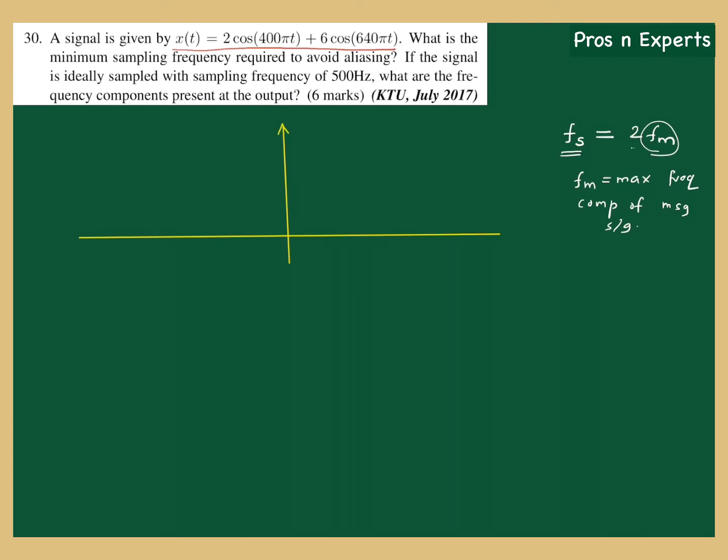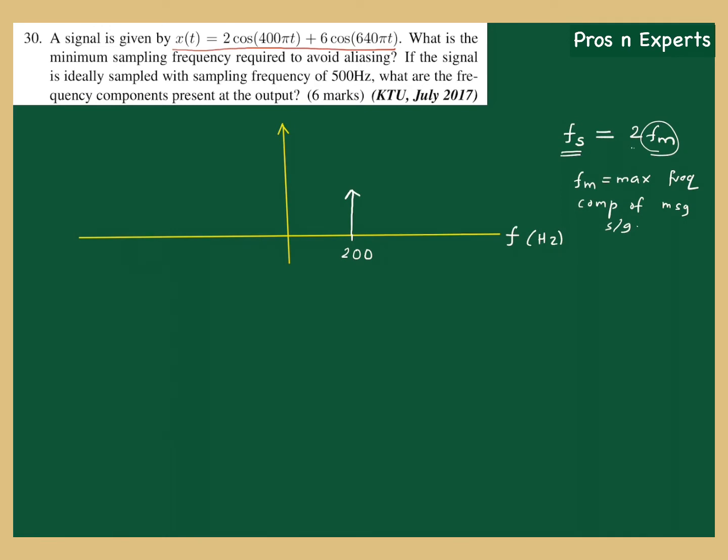Although it is a cosine signal, it is having 2 frequencies. If I am marking all the calibrations in frequency f, and not in omega, what is the frequency component in the first term, cos 400 pi t? 400 pi is omega, so frequency is omega by 2 pi. Divide 400 pi by 2 pi, so the result is 200 hertz. So at 200 hertz, let f is in hertz, we have got an impulse here.